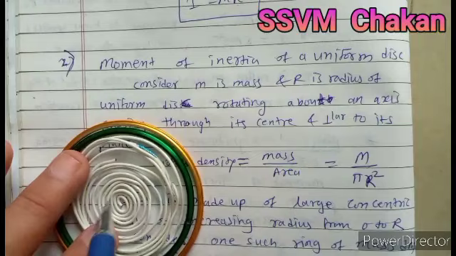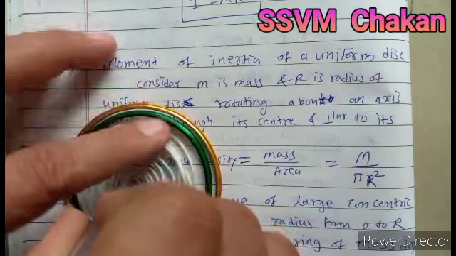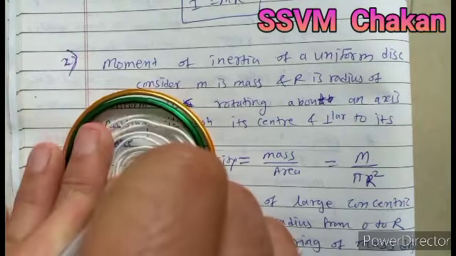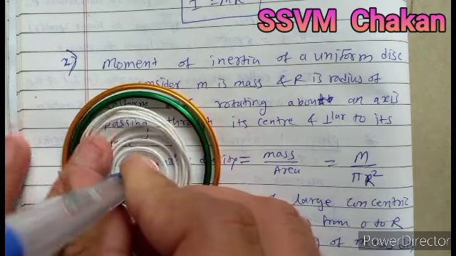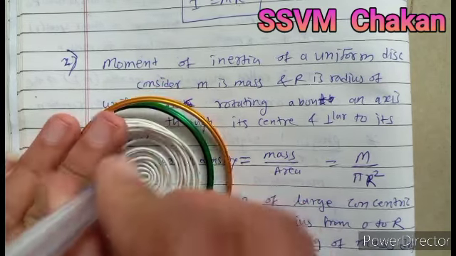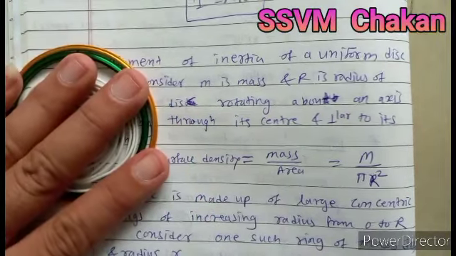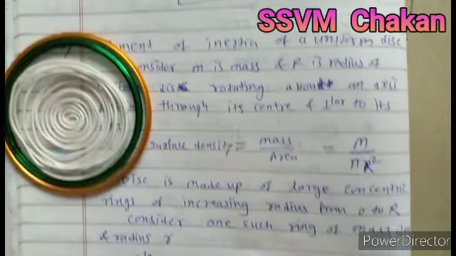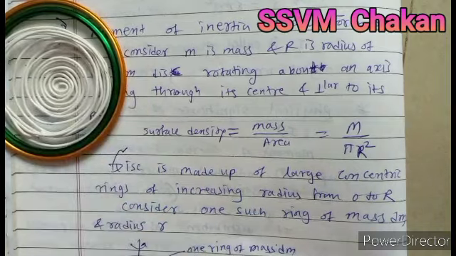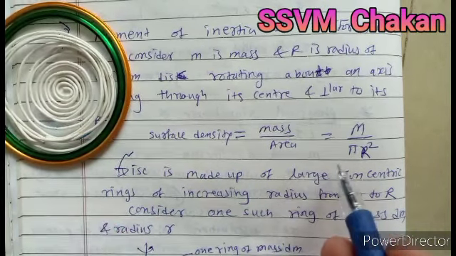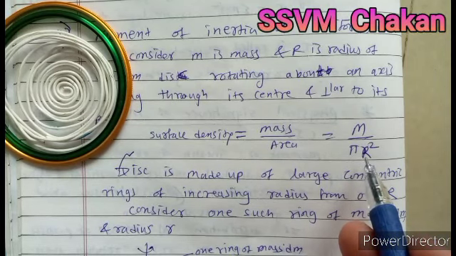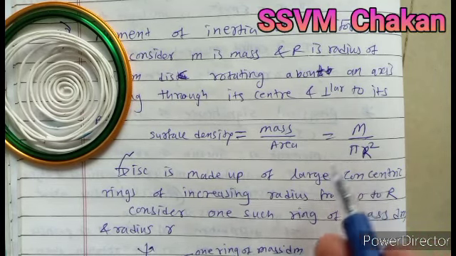The total disc is rotating about this axis, which is perpendicular and passes through the center of the disc. Surface density is nothing but mass upon area. Area is pi r square.